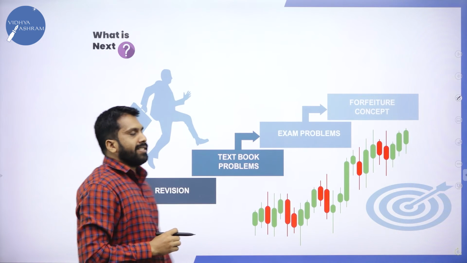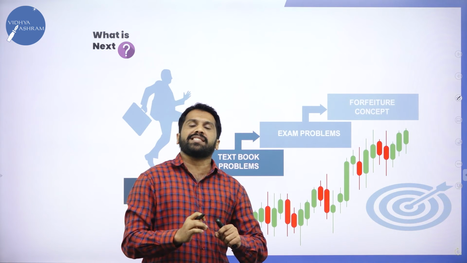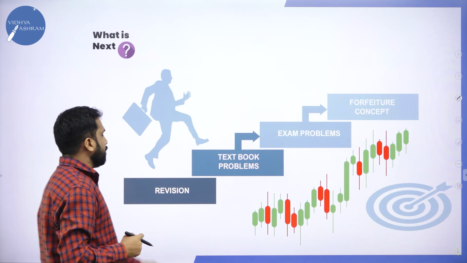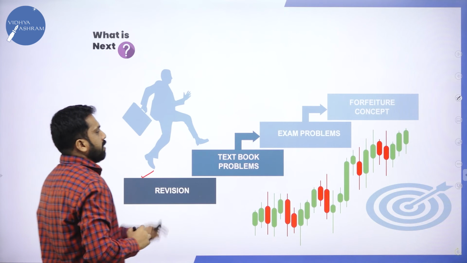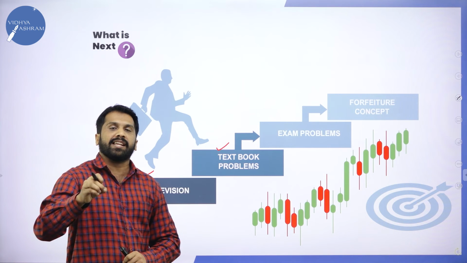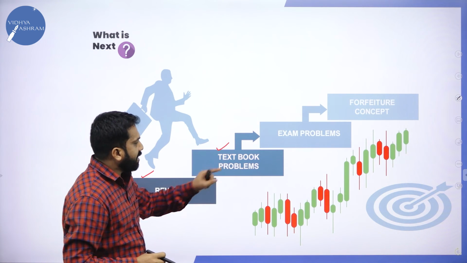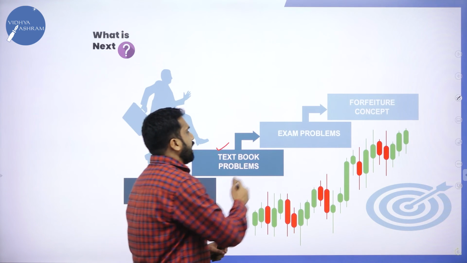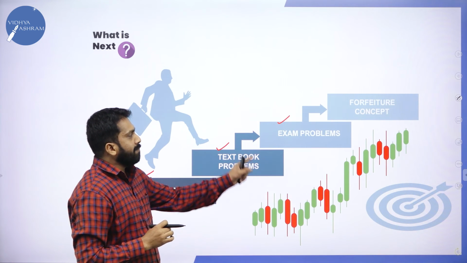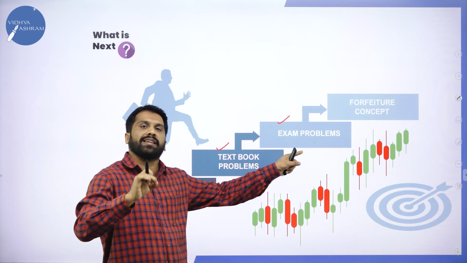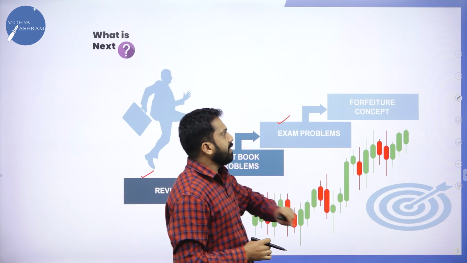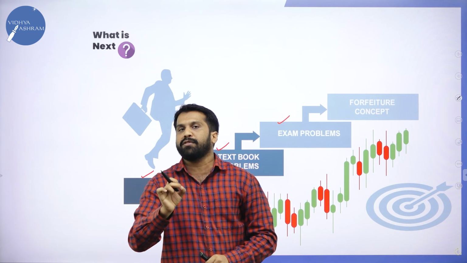So in today's session, we completed your basic problem on issue of shares. What is next? In the coming session, we'll go for revision. We'll go for your textbook problems as per your NCERT prescribed by your PU board. From that book, we'll solve few problems and we'll go with your past examination question paper problems so that exact similar type of problems you will get for your examination. Only numbers will be changed. And finally, the forfeiture concept we will cover.